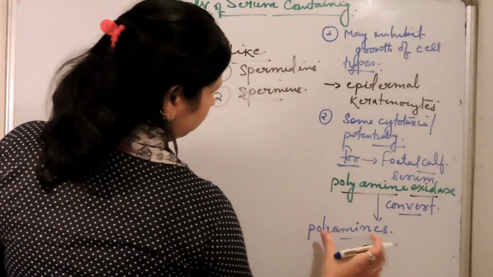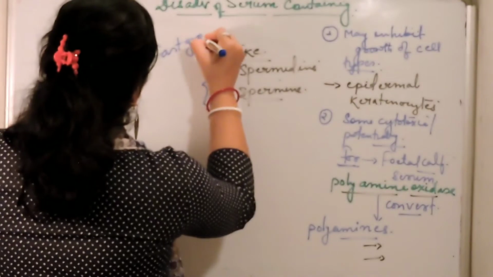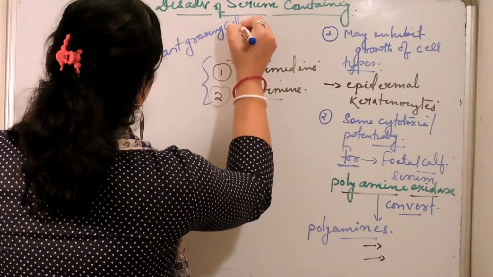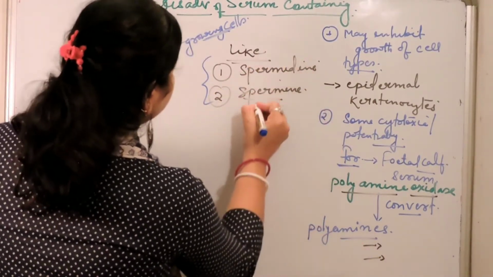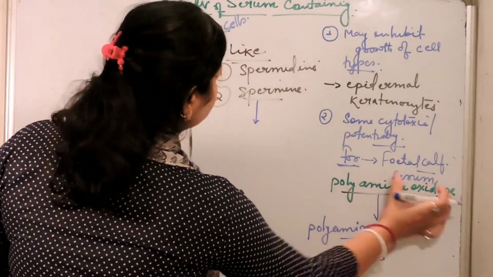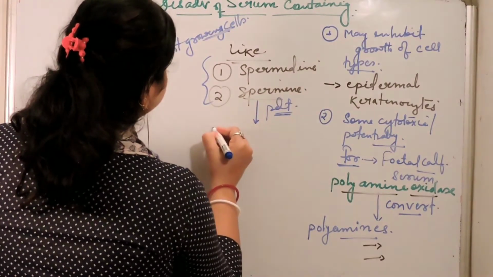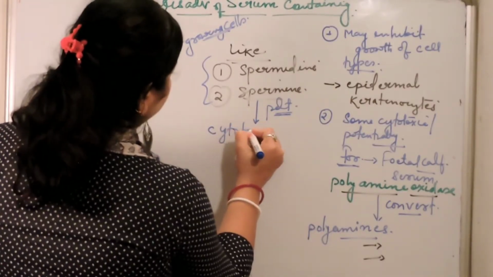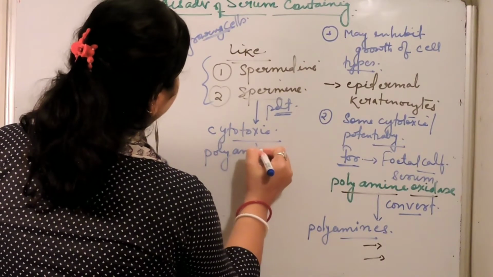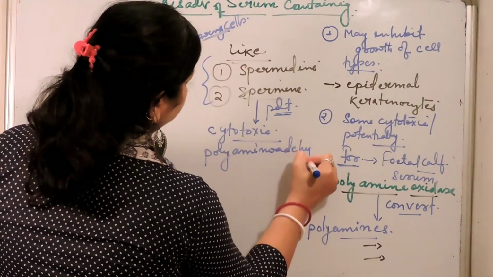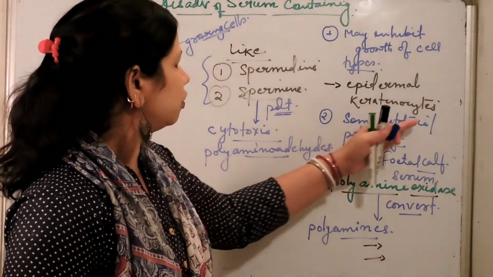These two polyamines are converted by polyamine oxidase, and the product formed is cytotoxic polyaminoaldehydes.